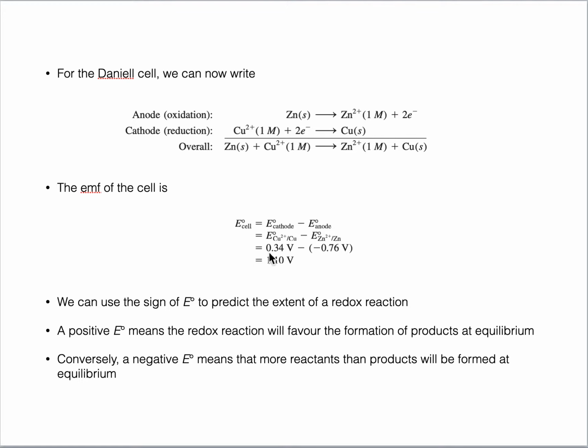By adding the E cell of copper, which is 0.34 volts, and inserting the standard reduction potential of zinc, which is minus 0.76 volt, the E cell comes out to be 1.10 volts, which is the same as I have shown you earlier.